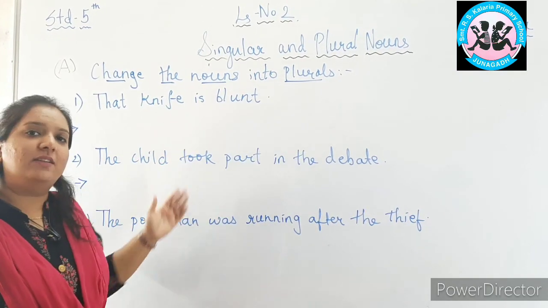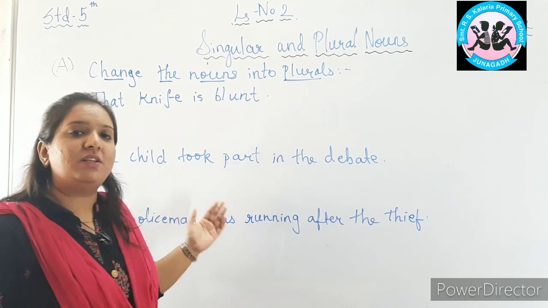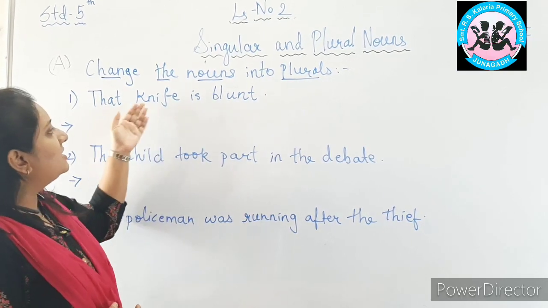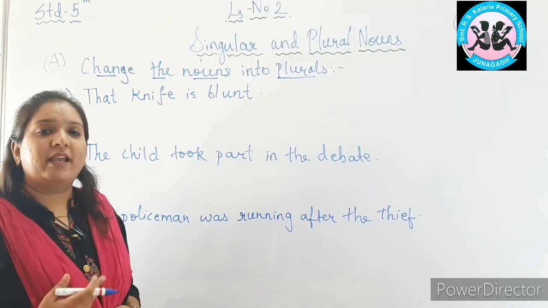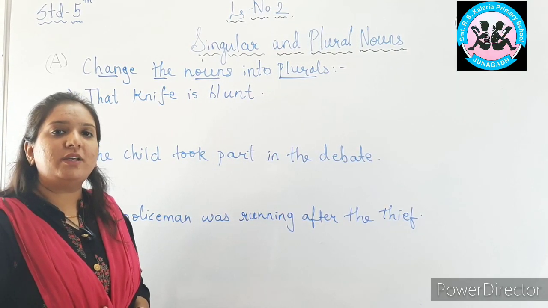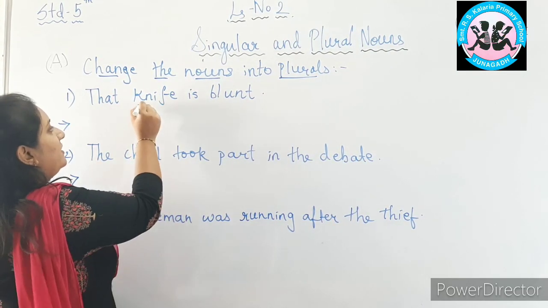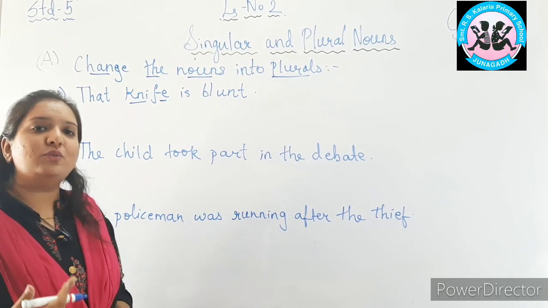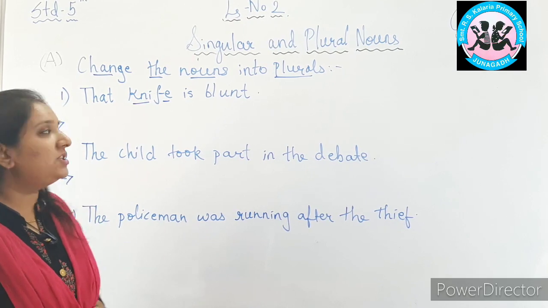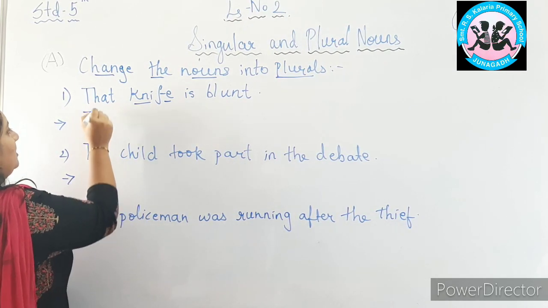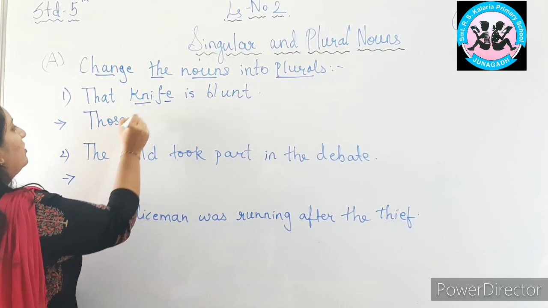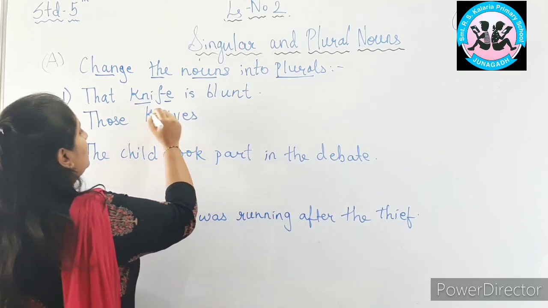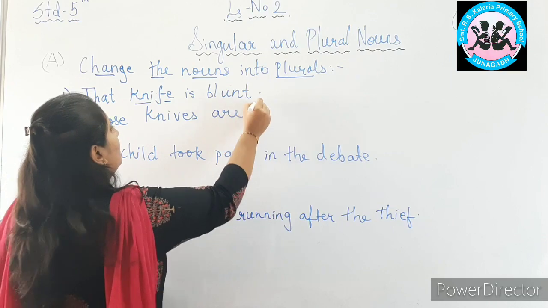Means here singular nouns are given, we have to change the singular nouns into plural form. For example, that knife is blunt. Can you identify the noun, singular noun over here? Yes, knife is singular noun. So we have to change the singular noun into plural form. How will we change? Knife will become knives. Those knives are blunt.